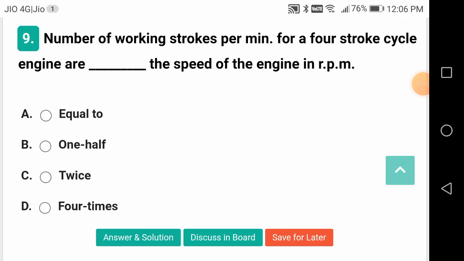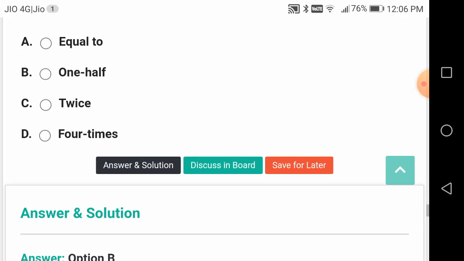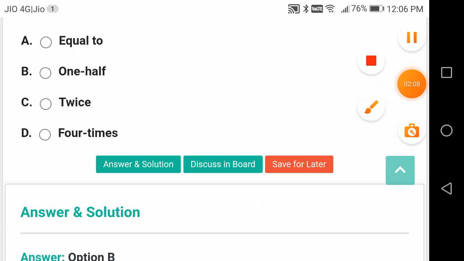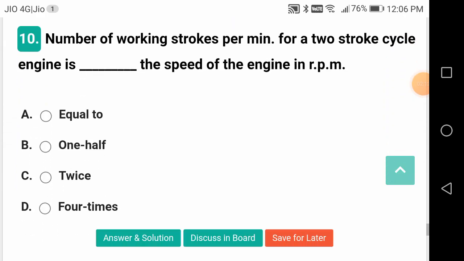Number of working strokes per minute for a 4-stroke cycle engine are dash the speed of the engine in RPM: 1/2. Number of working strokes per minute for a 2-stroke engine is equal to